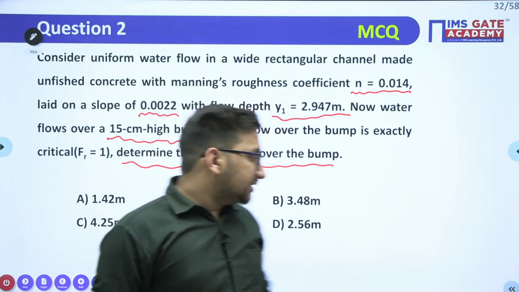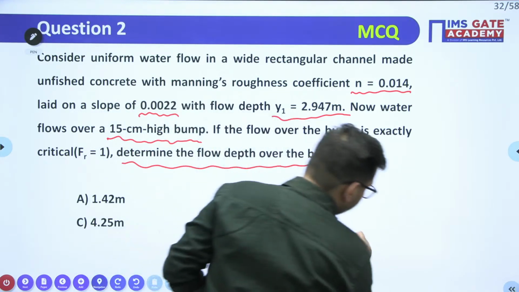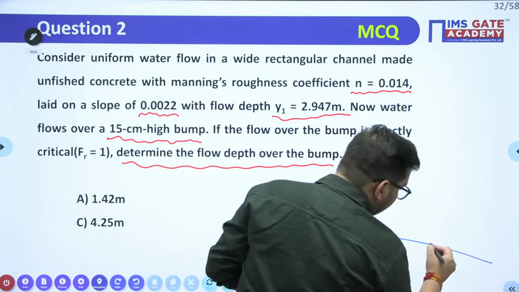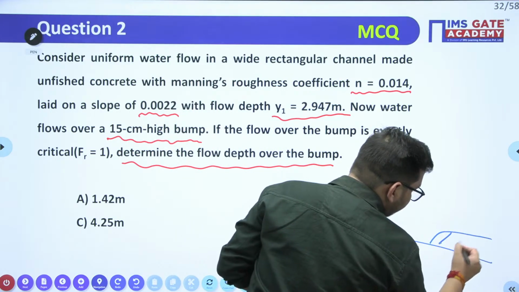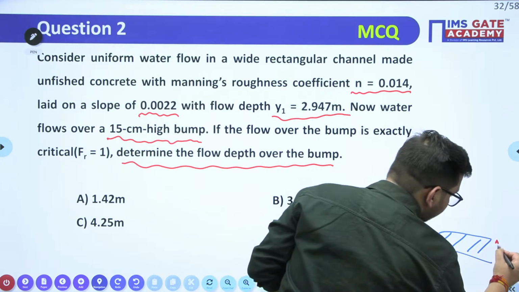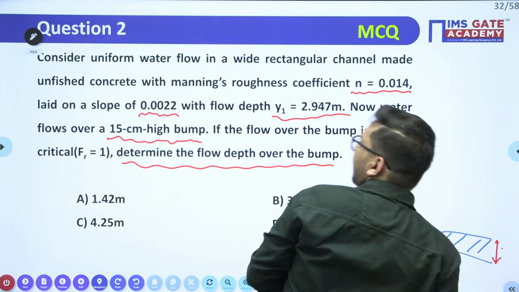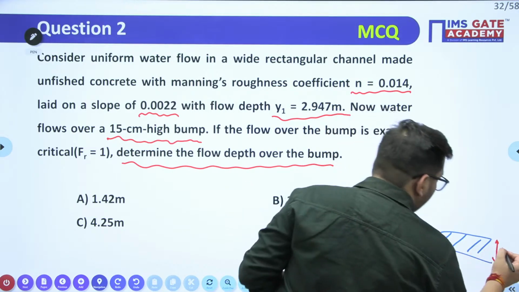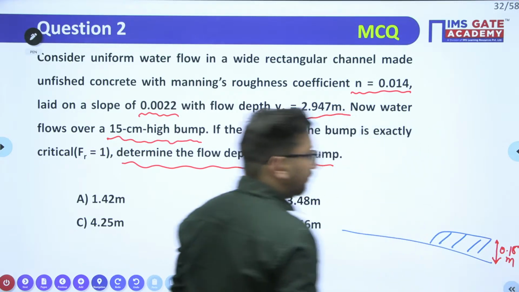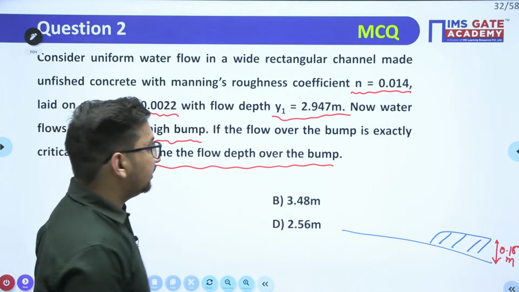Clear? So it is a condition like this. There is a channel and in this particular channel, there is a bump. Bump is nothing but a rise, and this rise is given to you as 15 centimeter, or you can say 0.15 meter. Clear?